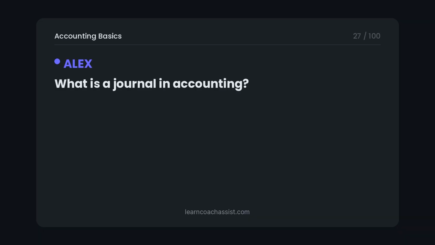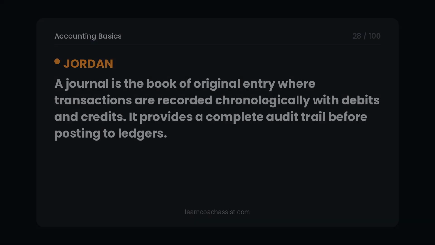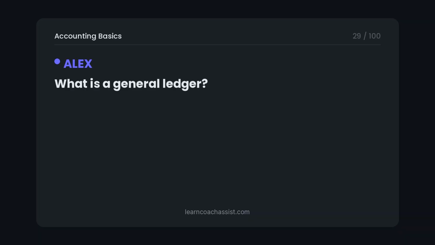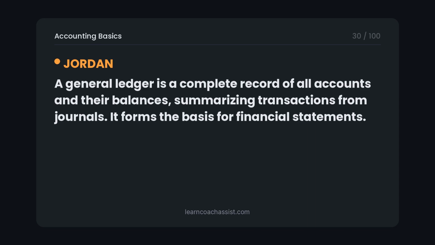What is a journal in accounting? A journal is the book of original entry where transactions are recorded chronologically with debits and credits. It provides a complete audit trail before posting to ledgers. What is a general ledger? A general ledger is a complete record of all accounts and their balances, summarizing transactions from journals. It forms the basis for financial statements.